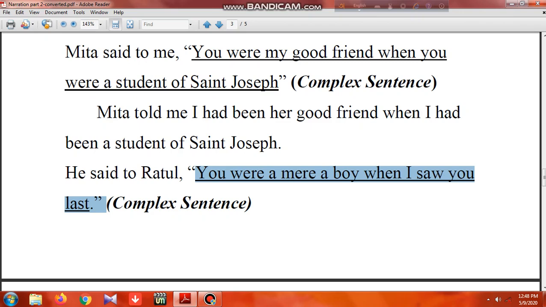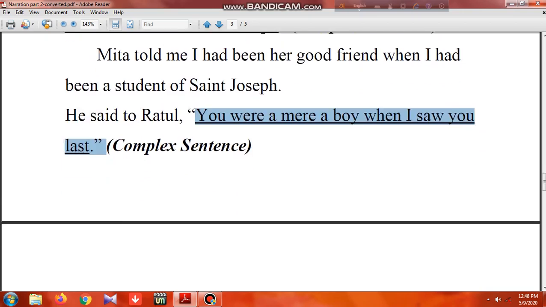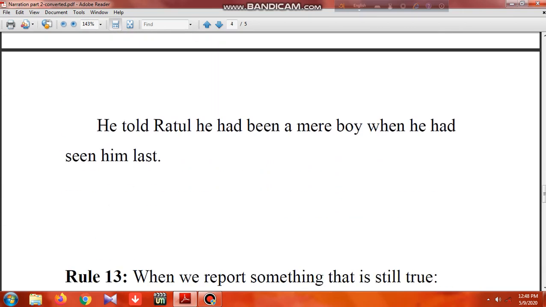Here again we found the word when, which connects two clauses, so it's a complex sentence. If you want to change it: he told Rahul that he had been a mere boy when he had seen him last. So here also both clauses got changed, meaning the entire complex sentence got changed.